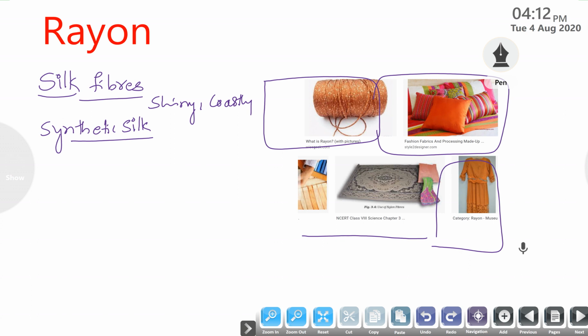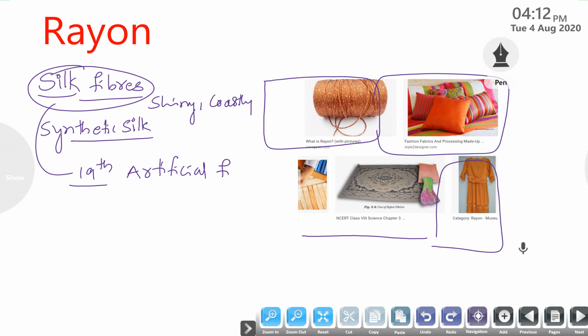So in the 19th century they successfully obtained a fiber having properties similar to silk fiber. In the 19th century the scientists prepared an artificial fiber which is similar in properties to silk fiber.